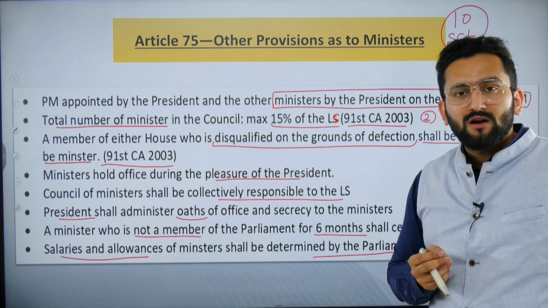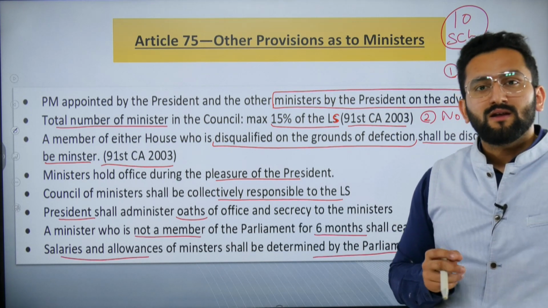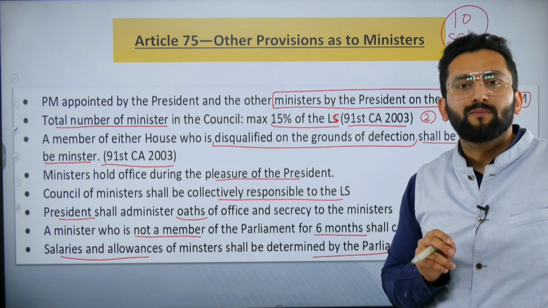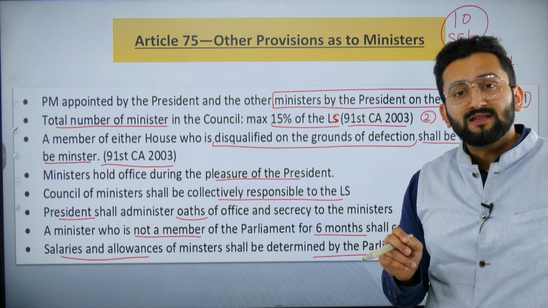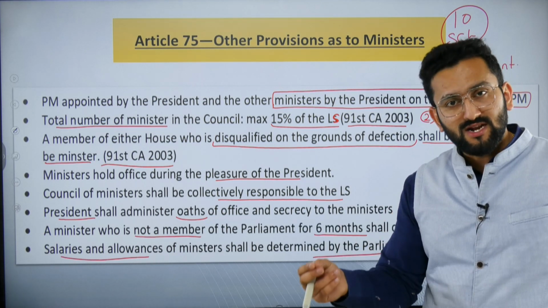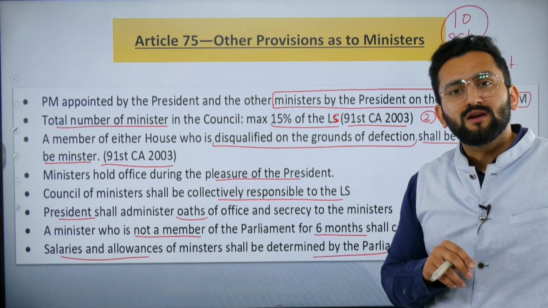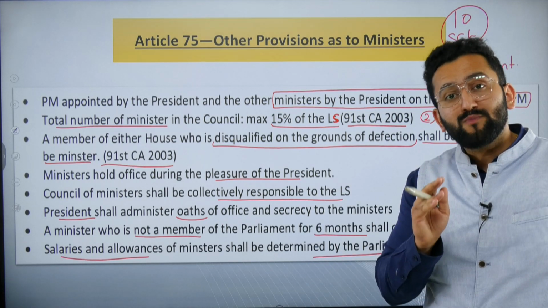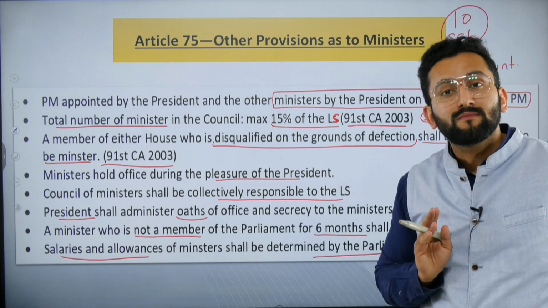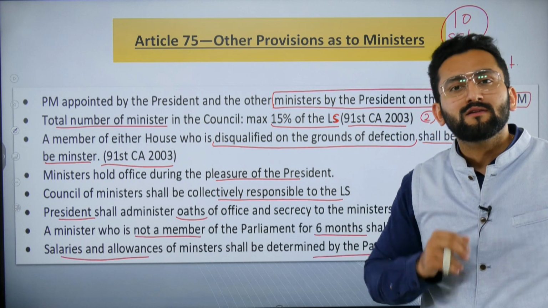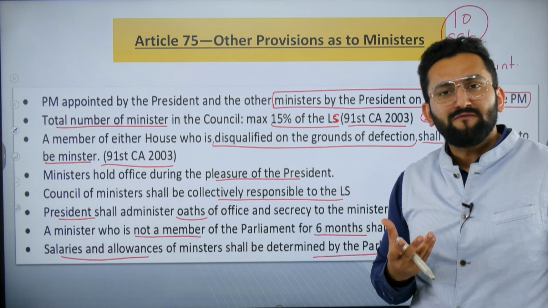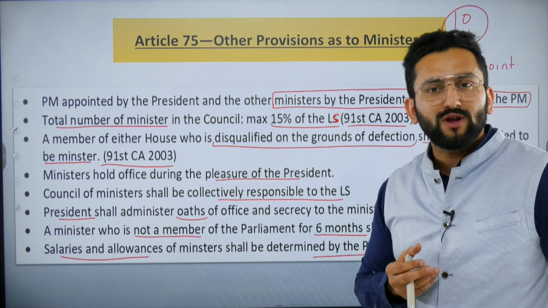Let me give you one idea. In 1965 to 1971, data says around 4,000 legislators were elected, whether to a state legislature or the union legislature, and out of them around 50% of these MLAs and MPs defected to another party. When I say defected, it means they changed the party. Now some of you would say, sir, what is the harm? There should be freedom, whichever party they want to join.